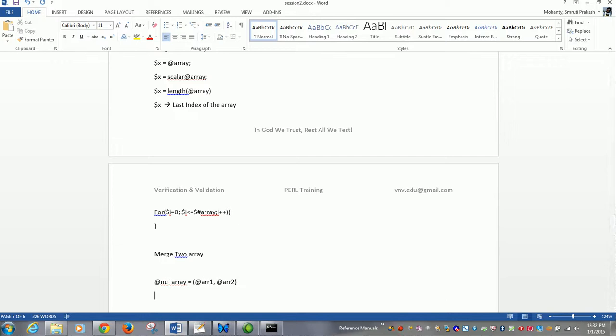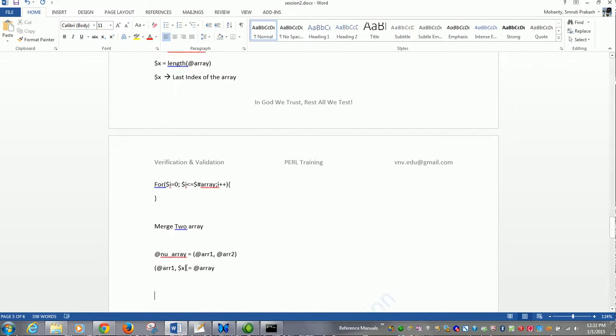Now what happens if I do this? In the context sense, ($x, @arr1) = @arr; What happens? What do you think is assigned to $x? Let's look at this.